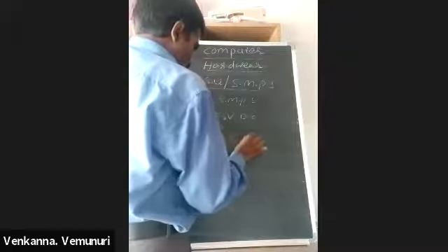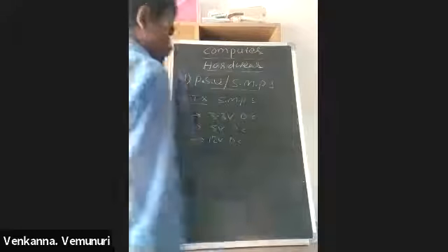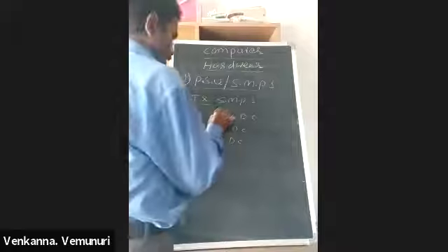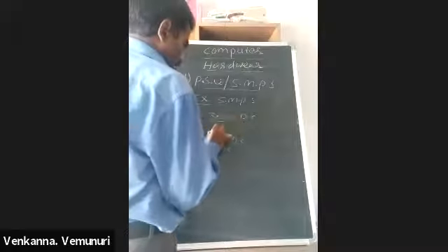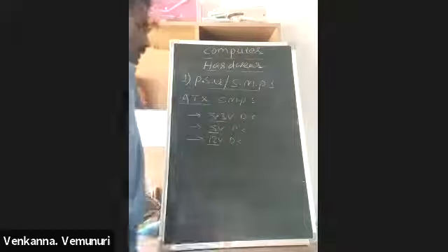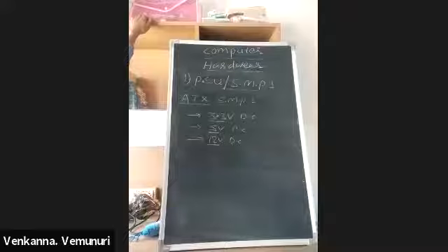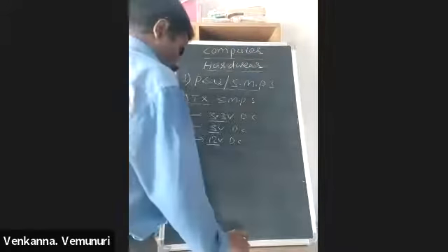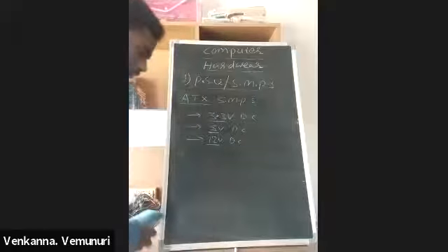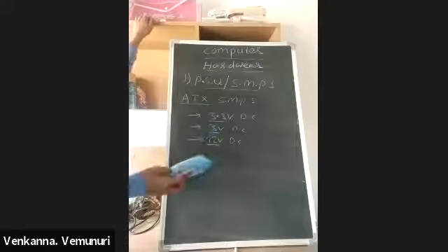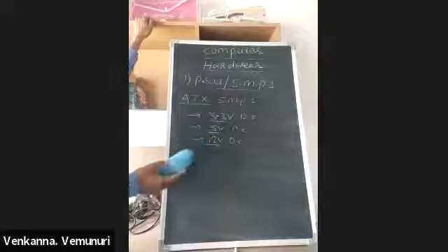These are the main voltages of this ATX SMPS. One is 3.3 volts, 5 volts and 12 volts. These three are the main voltages of this ATX SMPS.